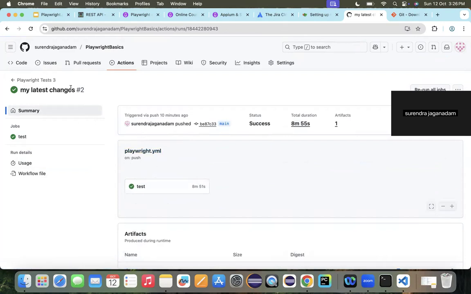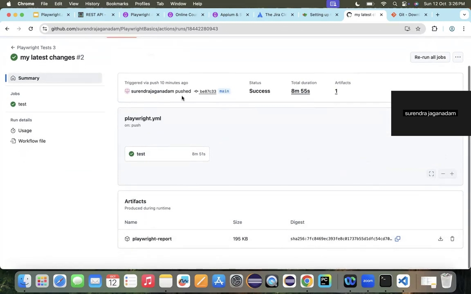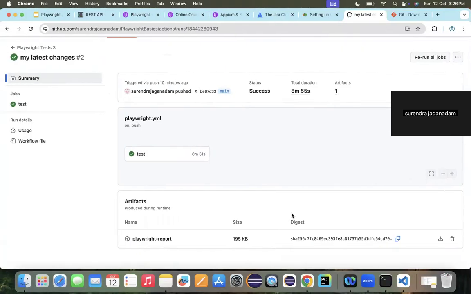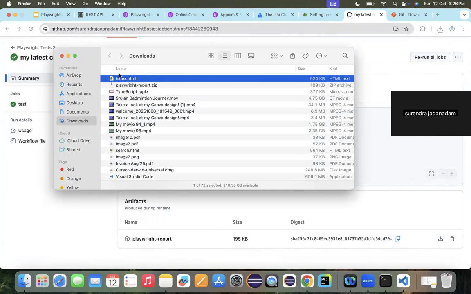If you look at my latest changes, this workflow, and scroll down a bit, there is an artifact, and inside the artifact the playwright-report. This is the name that we have given. The name is populated here, and there is an option for you to download the report. Let me download the report and look into its content. So the report got downloaded, and let me look at it.